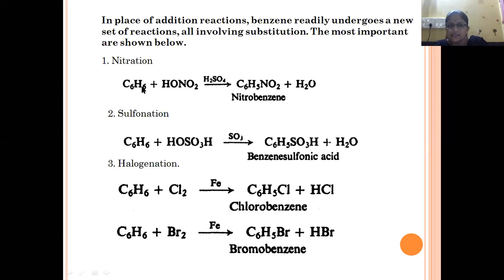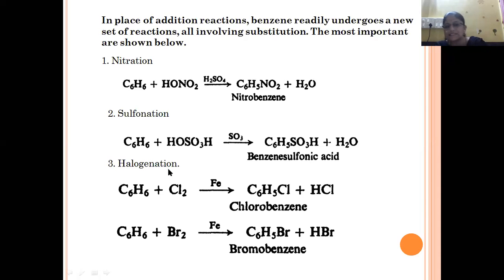So benzene undergoes substitution in the presence of nitric acid. In the presence of sulfuric acid and nitric acid, benzene is converted into nitrobenzene. It also undergoes sulfonation in the presence of sulfuric acid, forming benzene sulfonic acid. See, as we have already discussed, one of the hydrogen atoms of benzene is replaced by the substituent group. So there is formation of nitrobenzene and formation of benzene sulfonic acid.